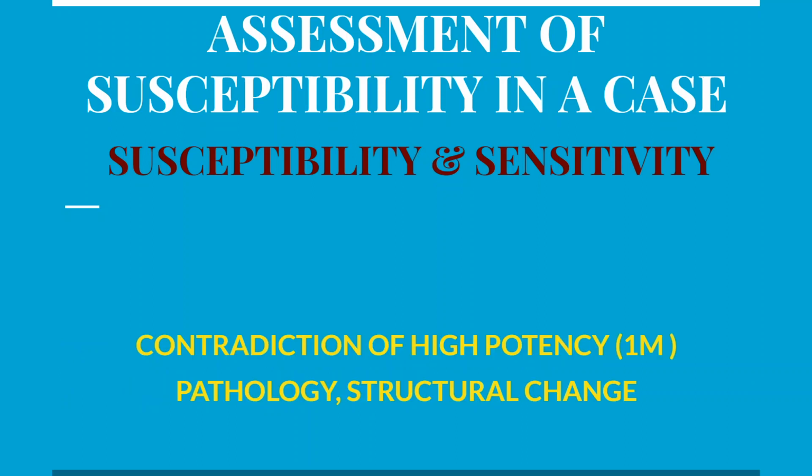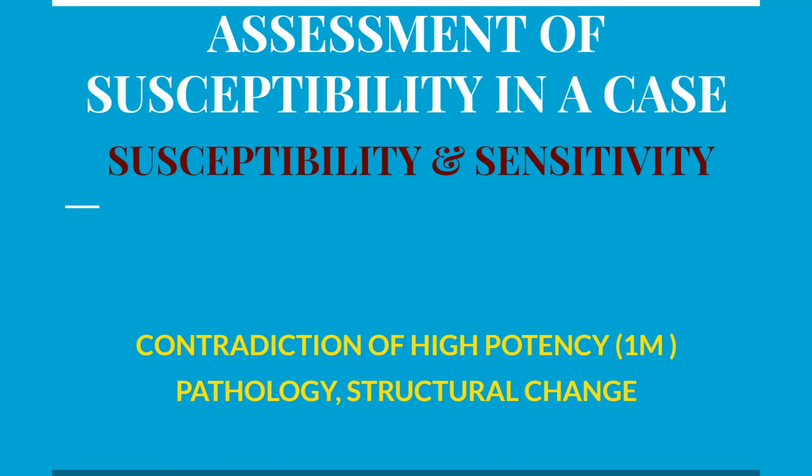And remember, the contraindication of high potency will always be pathology, structural change. So never prescribe high potency in an advanced pathology or structural change; you must keep that in mind. If the patient is young and has sudden onset, and is an intellectual person, but the pathology is advanced, you cannot prescribe high potency.